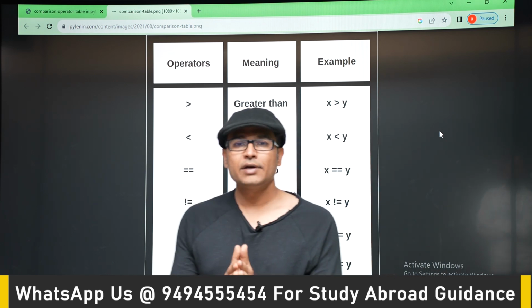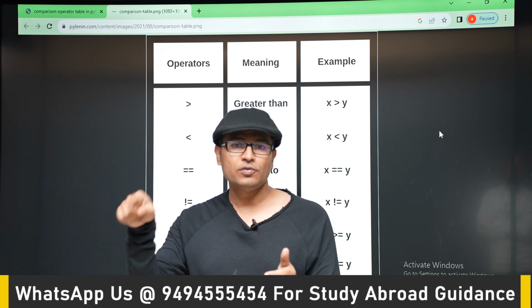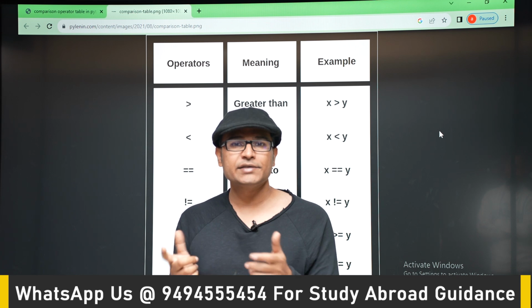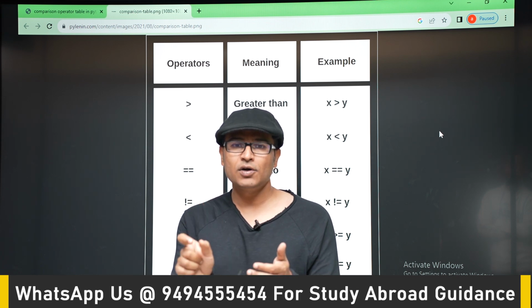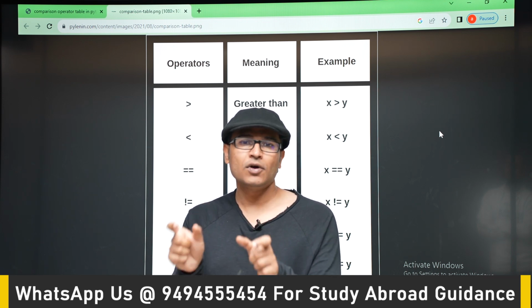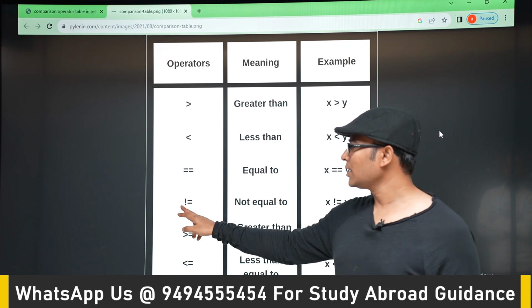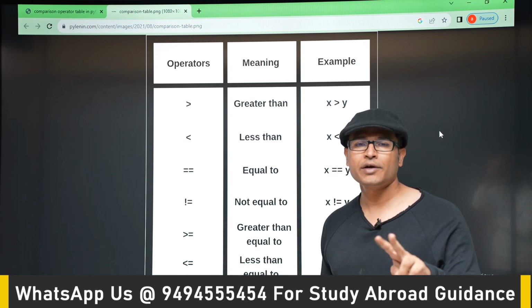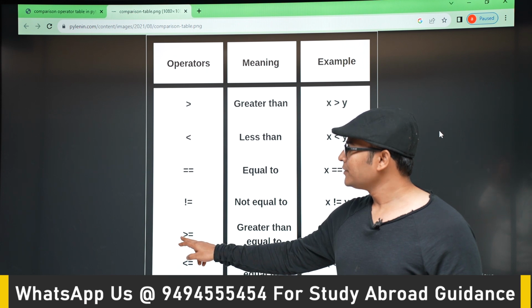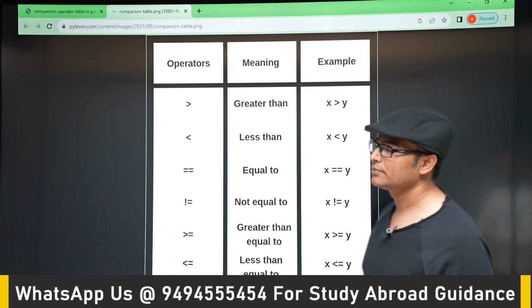If they have to compare A and B, whether they are equal or not, they will write A equal to B. But that is going to be an assignment. One single equal to is an assignment and two equals is a comparison, whether they are equal or not. And then not equal to. This compares whether two numbers are not equal to each other. And similarly greater than or equal to, less than or equal to.